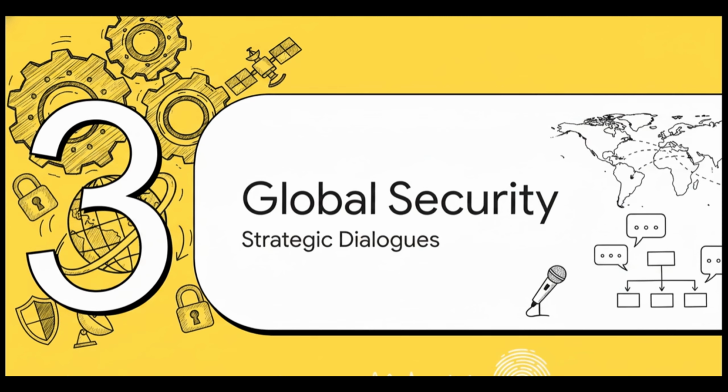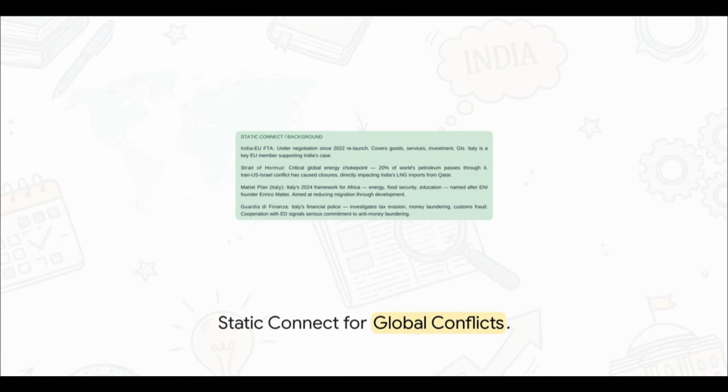Shifting gears to Section 3, Global Relations and Security, we're mapping strategic dialogues and the evolving battlefield. Okay, let's zoom out. Global conflicts are currently sending massive ripple effects through international supply chains. The Iran-US-Israel conflict has caused dangerous closures right at the Strait of Hormuz. This is a critical choke point. Why? Because 20% of the world's petroleum passes through it, and its disruption directly impacts India's LNG imports from Qatar.